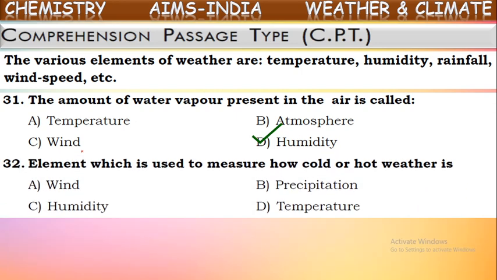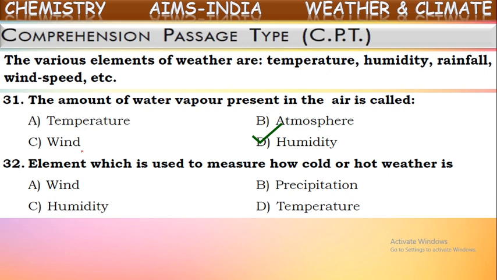Next one. Element which is used to measure how cold or hot weather is. Yes, we are telling the above mentioned components are elements of weather. These determine the weather report of a particular place at a particular time. So out of this, which element is used to measure how cold or hot weather is?